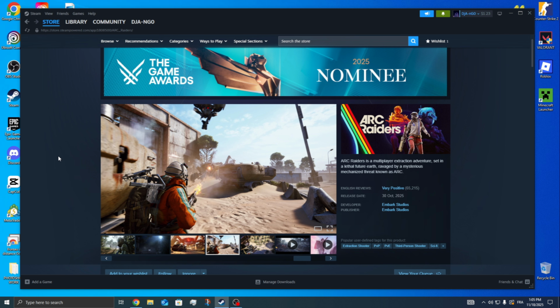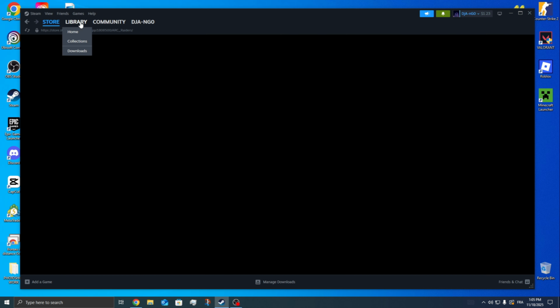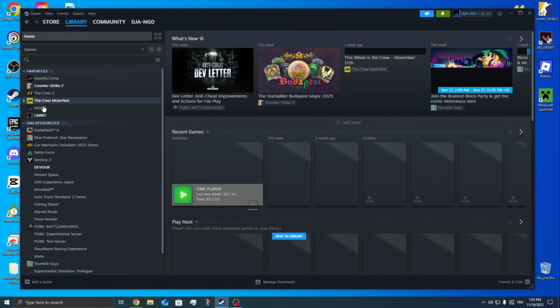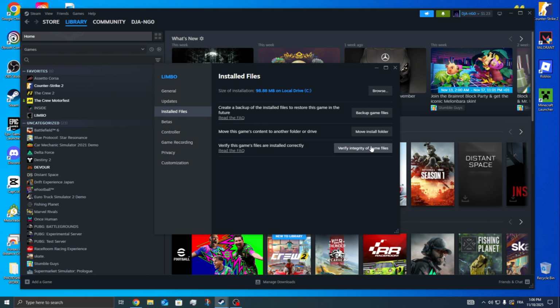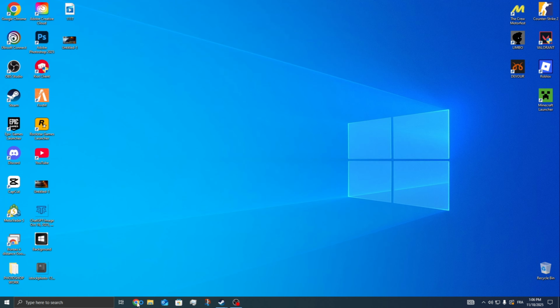So let's go to the library and right-click on your game. Open up the Properties window, and then under the General tab and Launch Options box, try to type -DX11. Or you can also try -D3D11 if the first command did not work properly. And then go to Installed Files and click on this button right here to verify the game files. And once this process is done, you can close out of this window and minimize Steam.